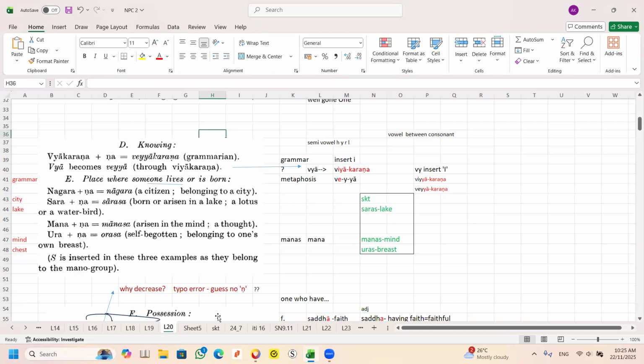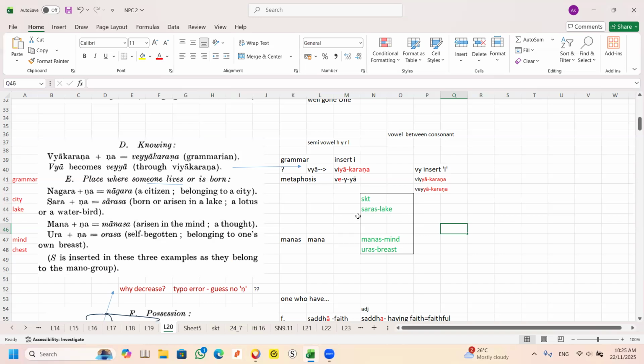Here, can you see the word Nagara plus R strengthens the first vowel to become Sarasa. Okay, Sarasa. Saras is a Sanskrit noun for lake.